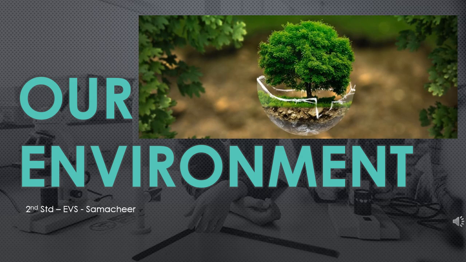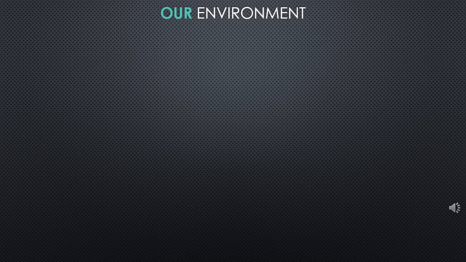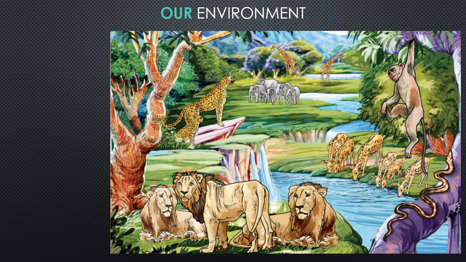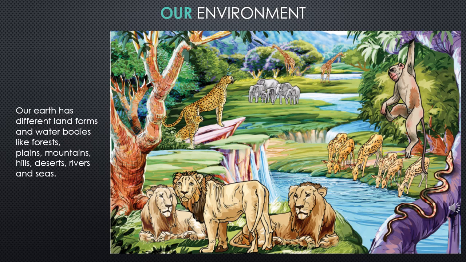Today we are going to talk about lesson 1 of EBS for second standard, our environment. So as we said, we are going to talk about our environment. Our environment means we are going to talk about our earth, and earth has different landforms and water bodies like forest, plains, mountains, hills, deserts, rivers and seas.